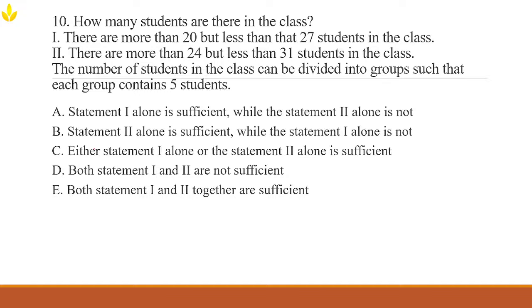There are more than 20, but less than 27 students in the class. And that is the clue. That is the first statement. More than 20, but less than 27. So what are the possible values we have? Like the numbers between 21 and 26. What are the possible values?